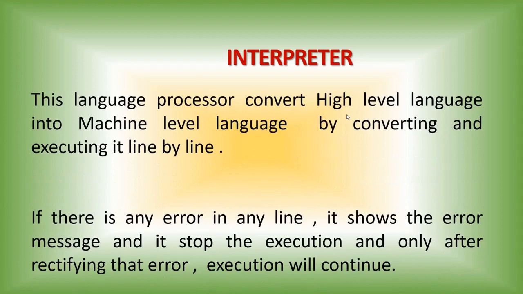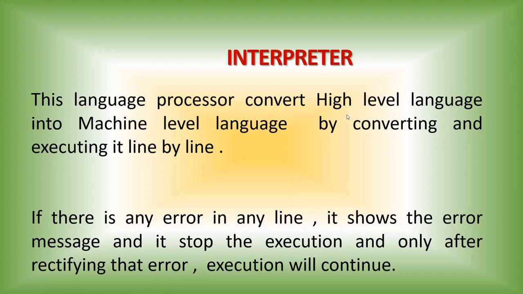If there is any error, it shows the error message to the user. Only after correcting that error, it will go for the second line for the conversion. That is the duty of the interpreter. This language processor converts high-level language into machine-level language by converting and executing it line by line.